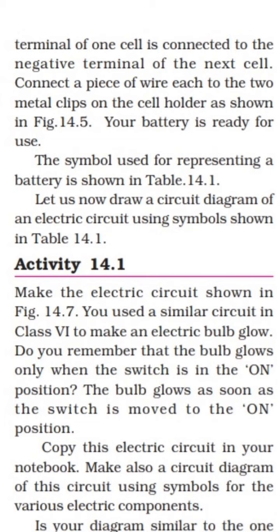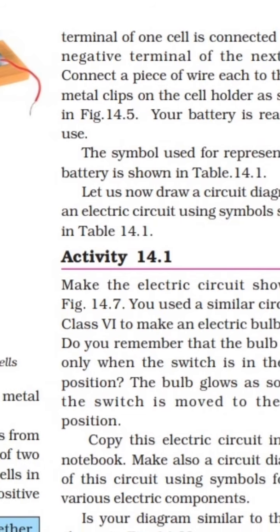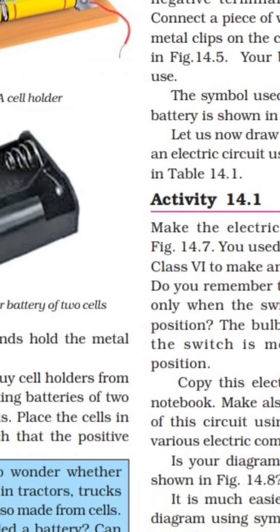Let us now draw a circuit diagram for an electric circuit by using the symbols shown in table 14.1. We are already aware of the electric circuit prepared in class 6. We already learned how the electric bulb was connected to the electric cell in an electric circuit, and in this way we can prepare the circuit, and we have to draw the circuit diagram from these electric connections.